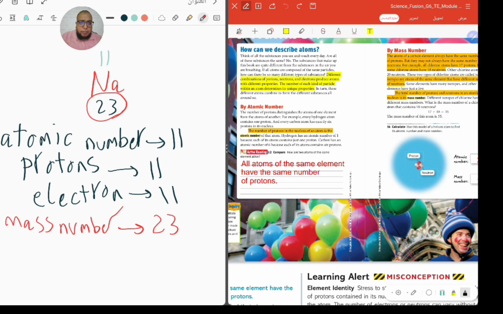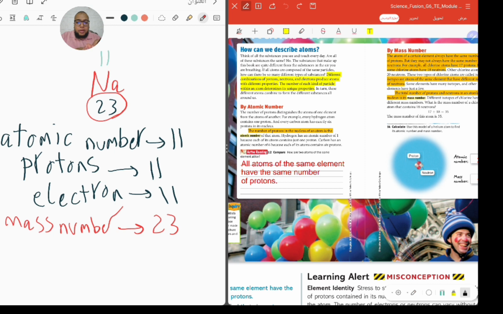Why do we consider only everything inside the nucleus? Because we don't consider the weight of the electrons, since it is very, very, very small. So we take only the weight of protons and the weight of neutrons.